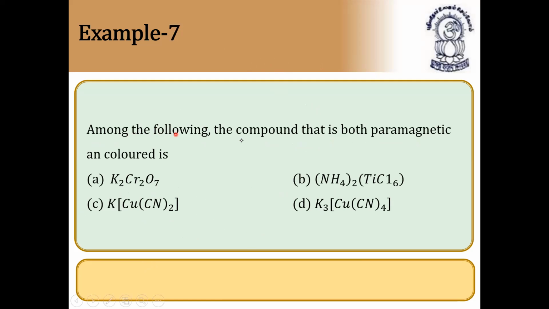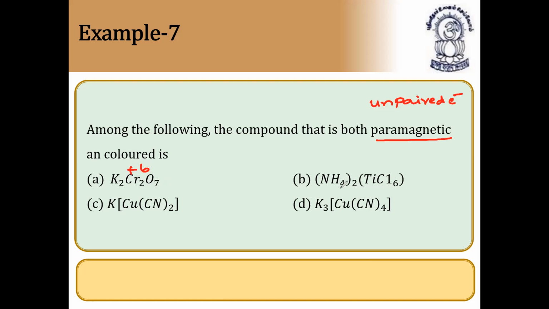Among the following, the compound that is both paramagnetic and colored is? Paramagnetic means automatically it will have color, because paramagnetic means it should contain unpaired electrons. So in which case is it containing unpaired electrons? Let us check now. In potassium dichromate, the oxidation state of chromium is plus 6.